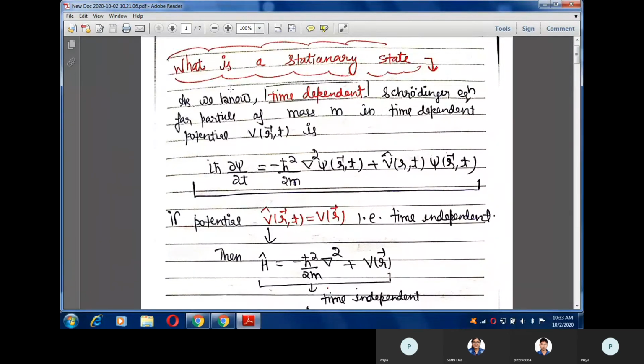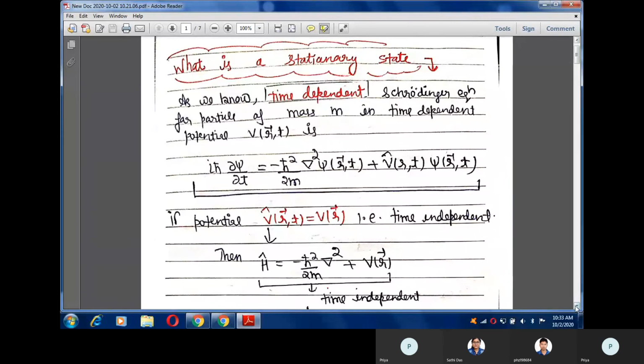So we can write the time dependent Schrodinger equation. If we have a particle of mass m and the particle is in a time dependent potential, that is, the potential is a function of both position and time, then I can write the Schrodinger equation in this way, as I have shown here.